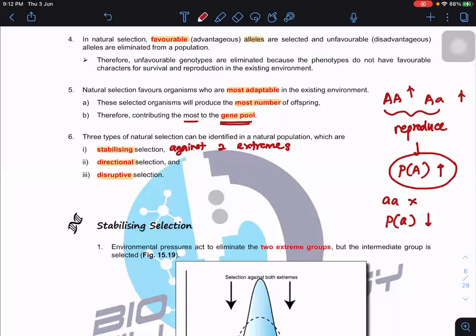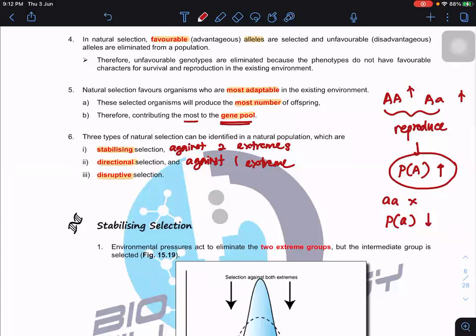How about directional selection? Directional selection will be against one extreme end only. For example, the company says, sorry, we need someone skillful, so those with uni qualification can apply. Those without uni qualifications, as if up to A level only or up to diploma only, can't apply. Why? Because the company policy is against them, for one extreme end. You get PhD, doesn't matter, you get the degree, doesn't matter, master doesn't matter. We push for the ends, you can apply.